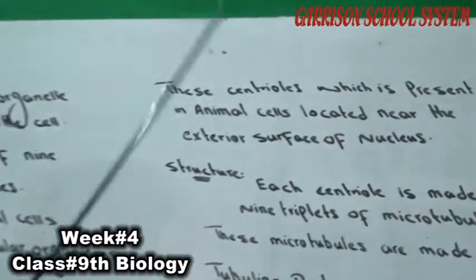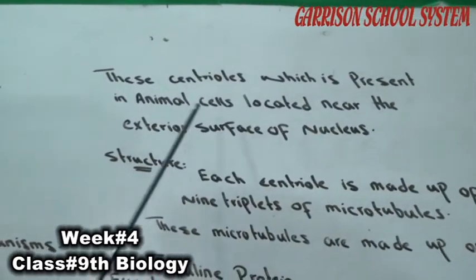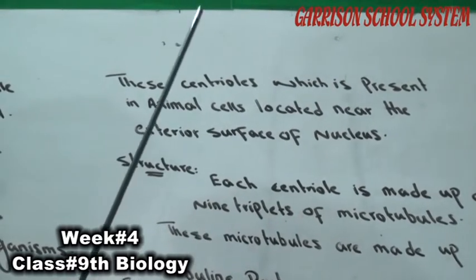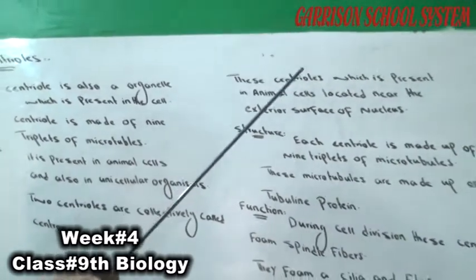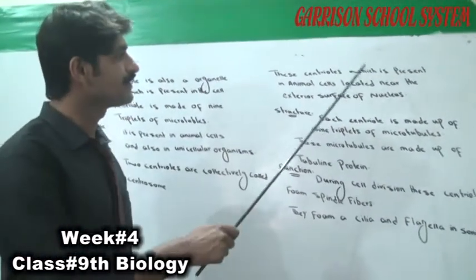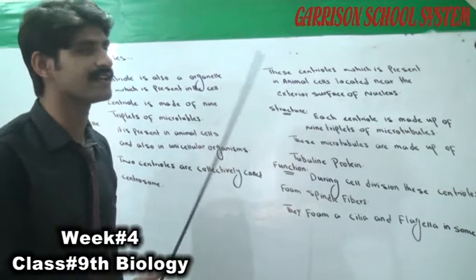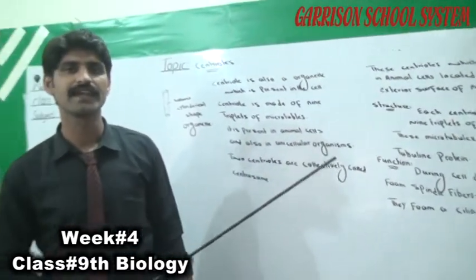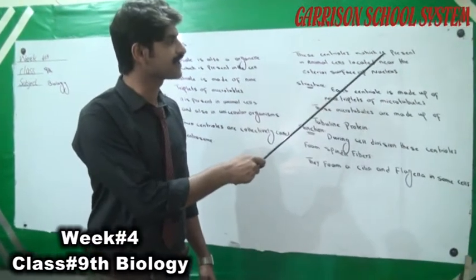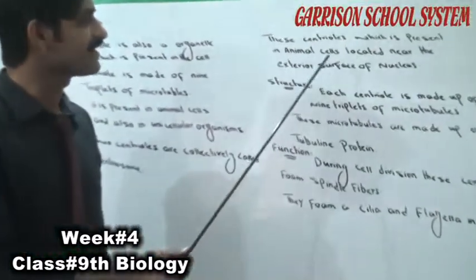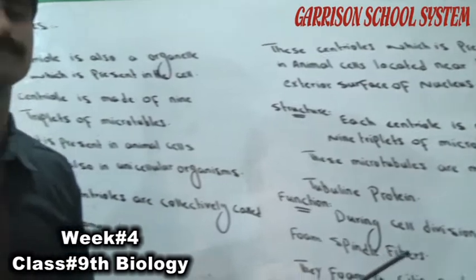These centrioles, which are present in animal cells, are located near the exterior surface of the nucleus.